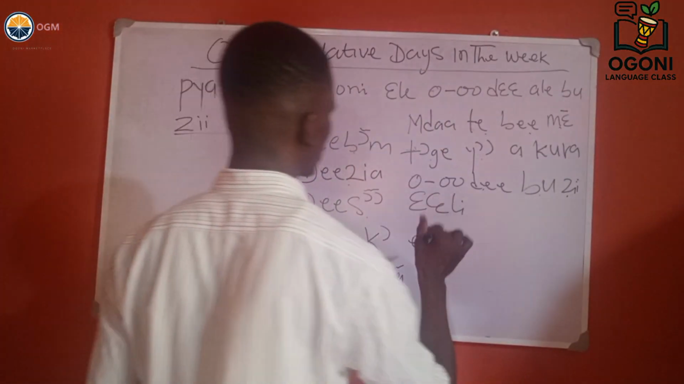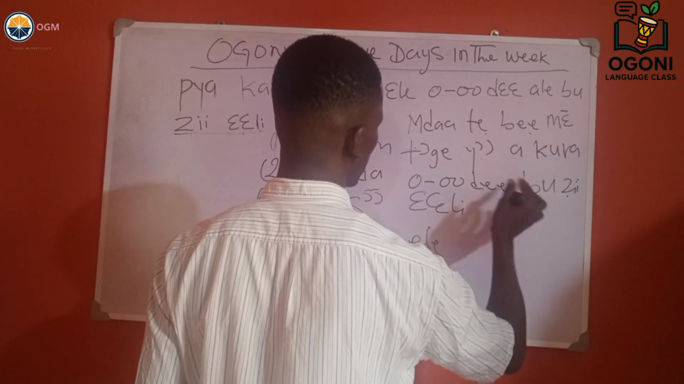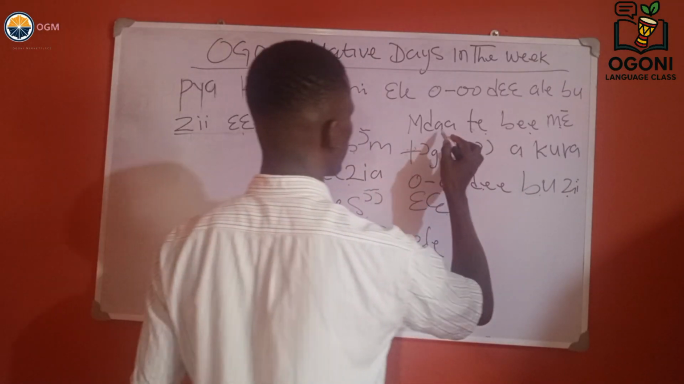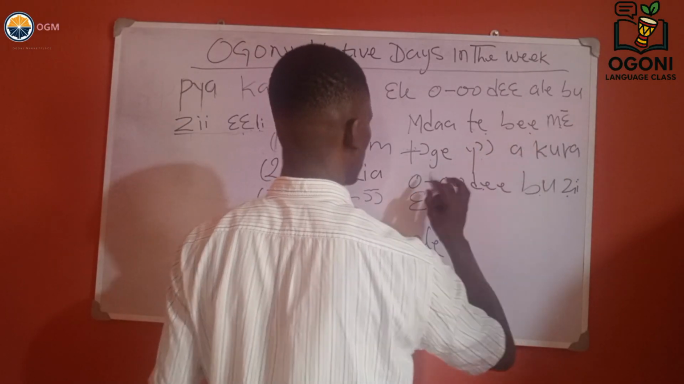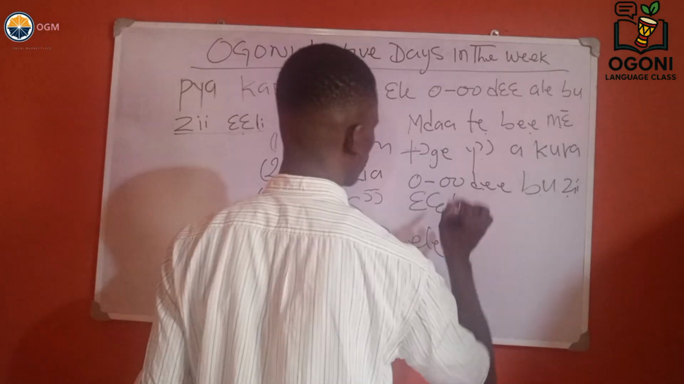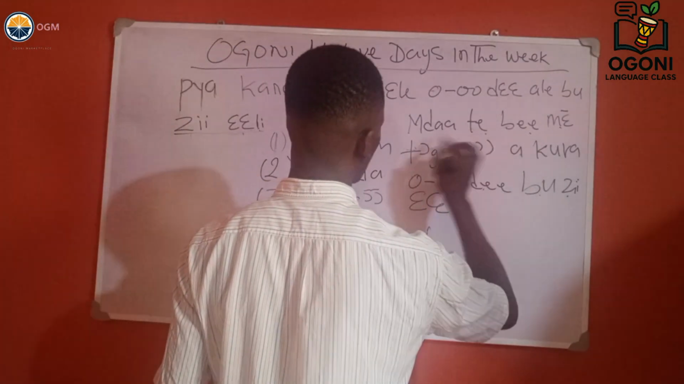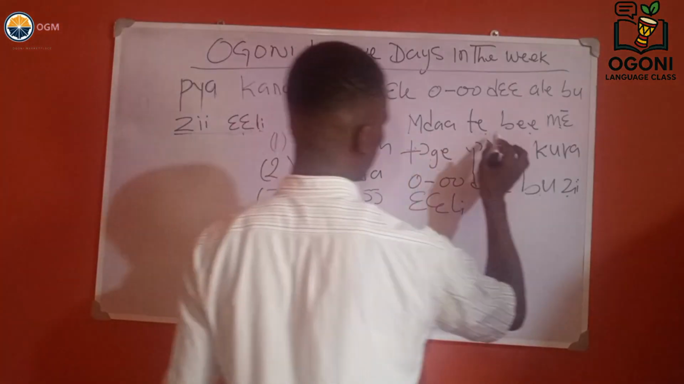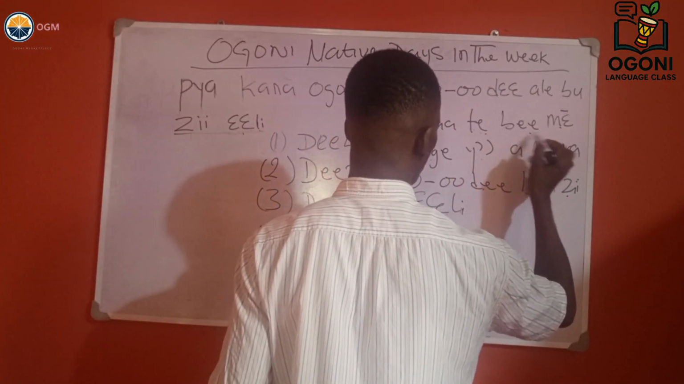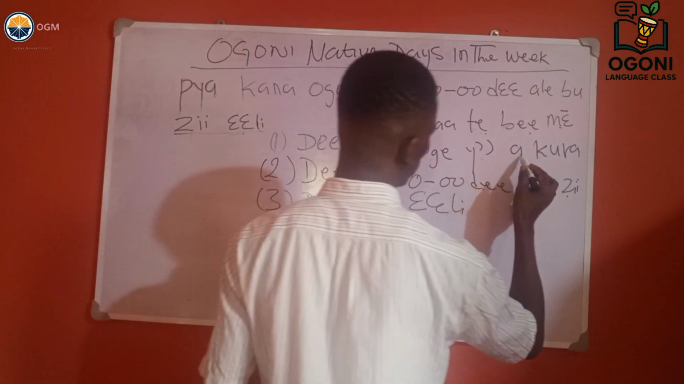It means that my father taught me the 5 days in a week in Ogoni. This is what this means. My father taught me the 5 native days that are in a week. Ndate, my father. Be me toge, taught me. Nuakura.